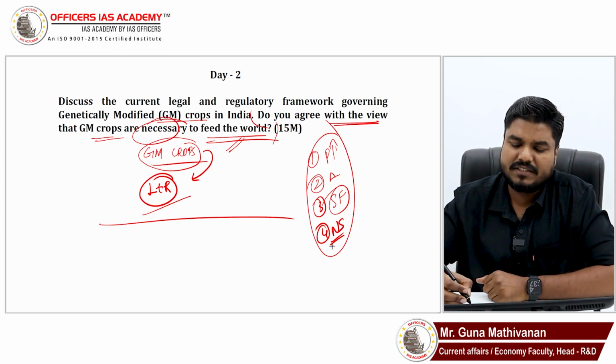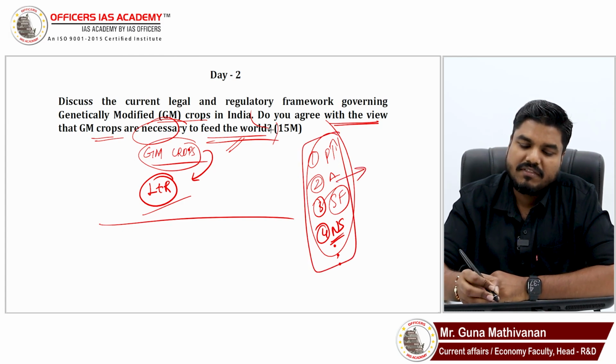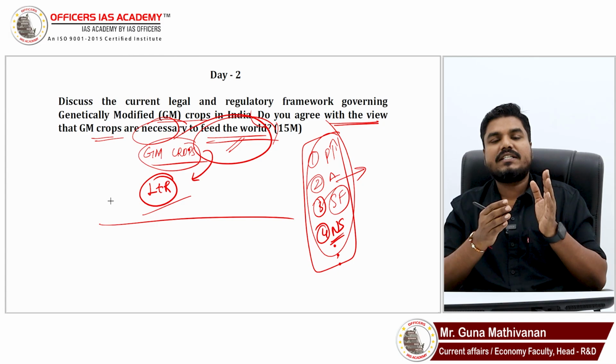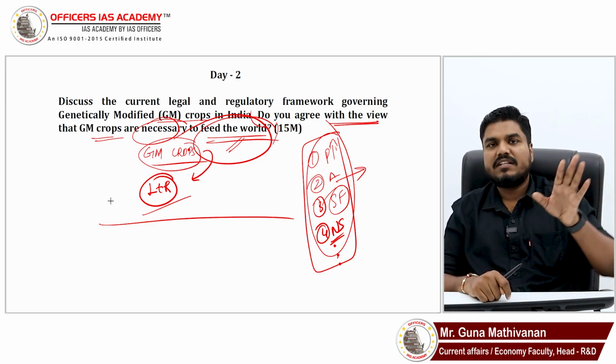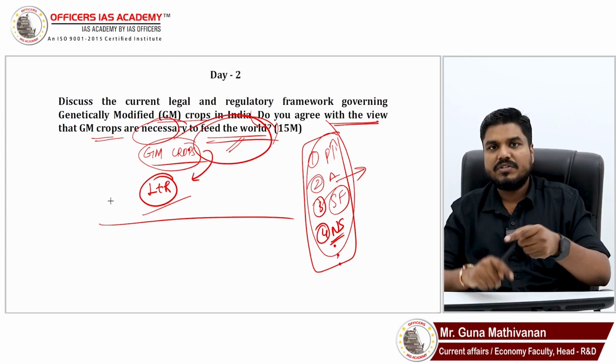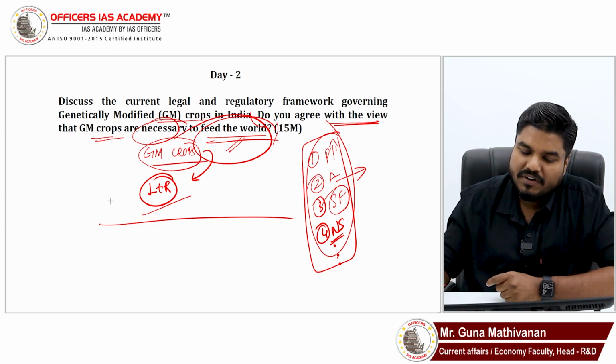So all your points, I go through the answer key. All these points should be connected with the point of whether GM is necessary for feeding the world. Don't mention general significance. All the significance which you are mentioning here should be connected to that food security aspect. Then from there you can go.